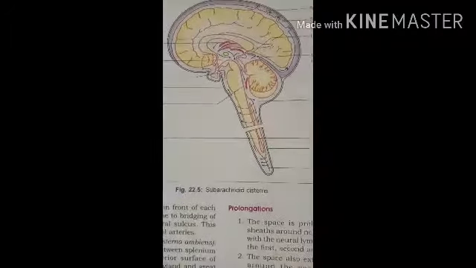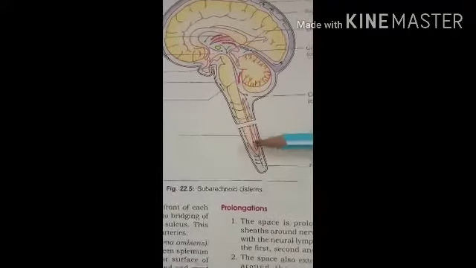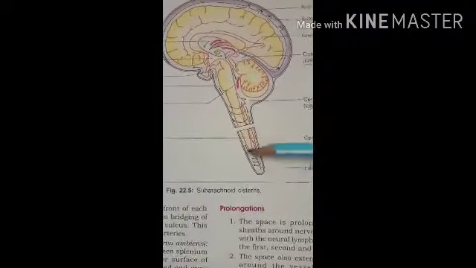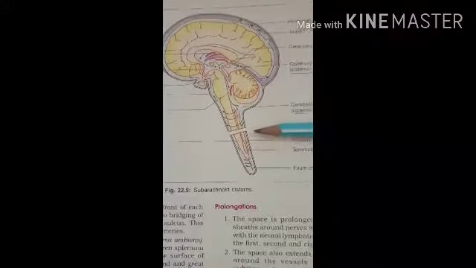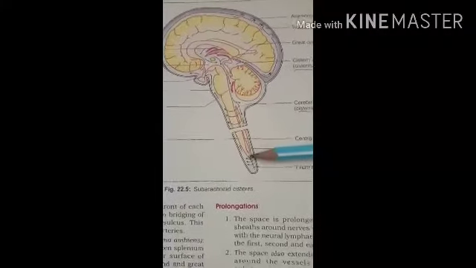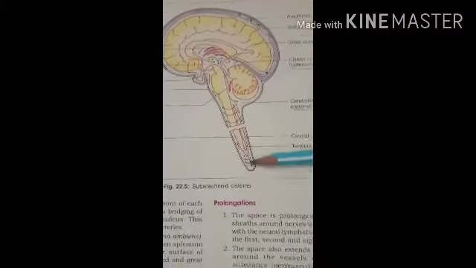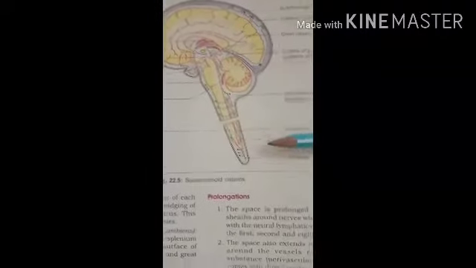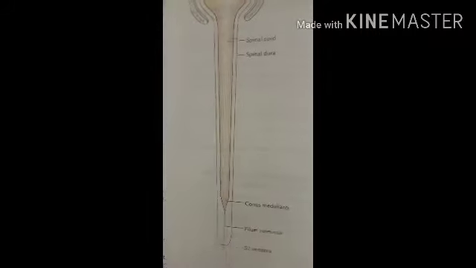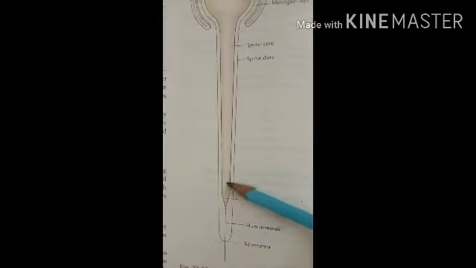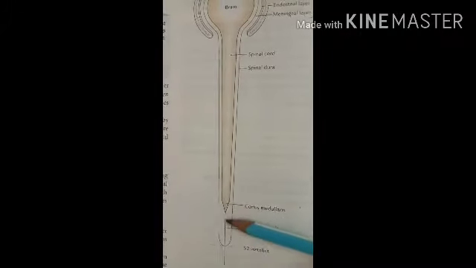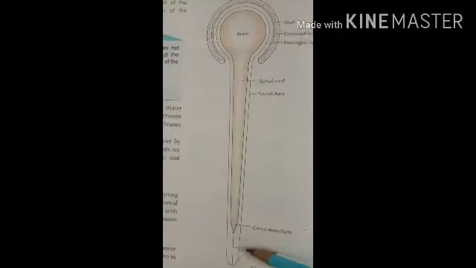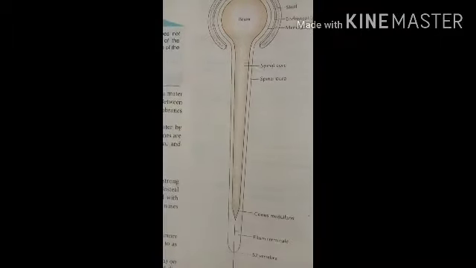Then below, the conus medullaris. You know that is the last part of the spinal cord. It is called the conus medullaris. Below the conus medullaris, the pia mater continues as a long cylindrical filament called the filum terminale. Here you can see the filum terminale. In another diagram you can see the conus medullaris, the last part of the spinal cord, and this is the filum terminale, the long cylindrical process. So that is the pia mater.